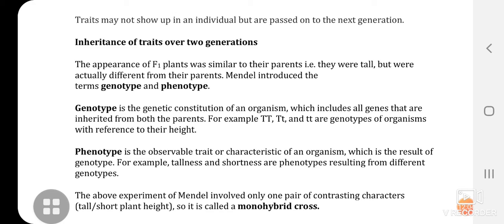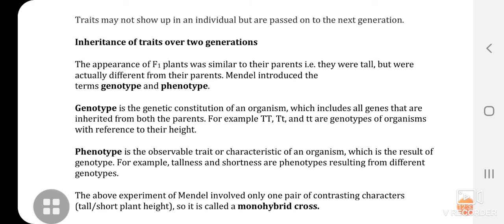That means which you are able to observe, see, or externally which is seen, or characteristics of an organism which is the result of genotype. So, phenotype is the result of genotype. The way the genotype is, accordingly the phenotype will be visible. For example, tallness and shortness are phenotypes resulting from different genotypes.